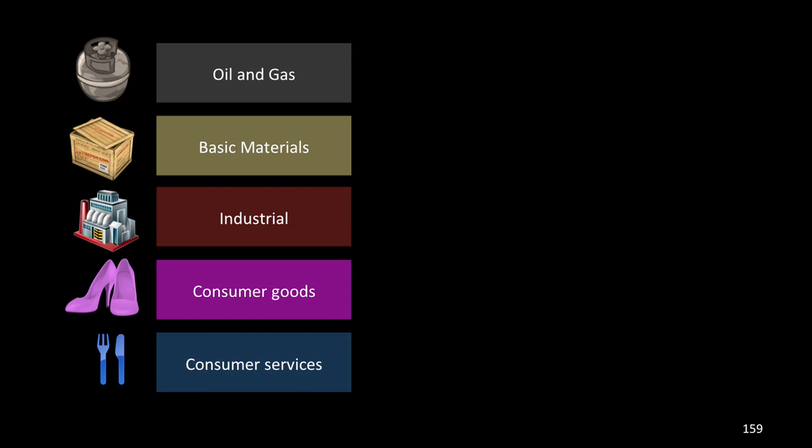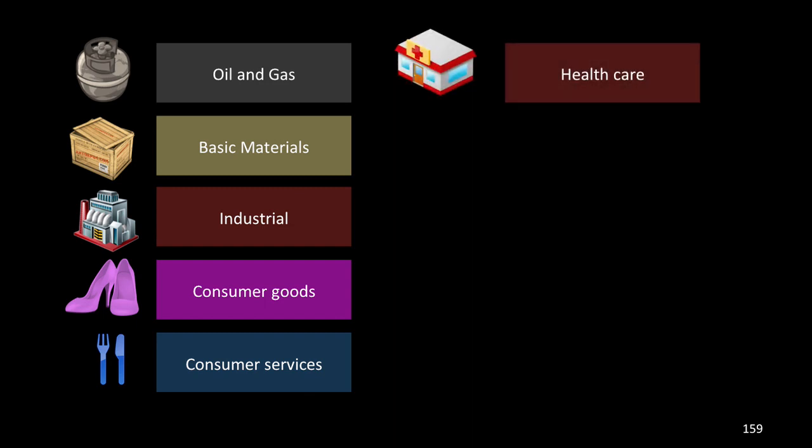We then also have consumer services. Now, in this sector, labor is quite intensive and they're very domestically based. Some examples would be hotels, restaurants, media. They are defensive and therefore they can gear quite highly. We then have the healthcare sector, where they provide medical and pharmaceuticals. This sector's profits also don't go in cycles.